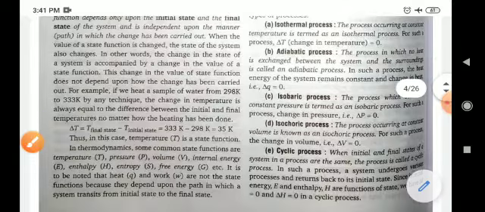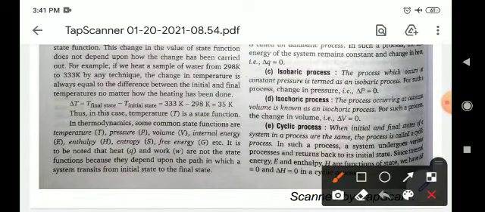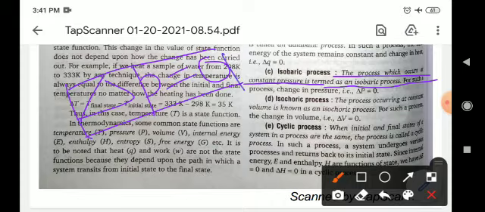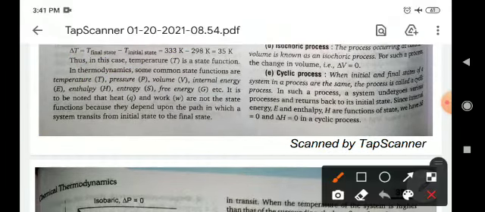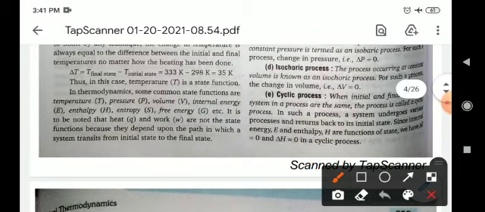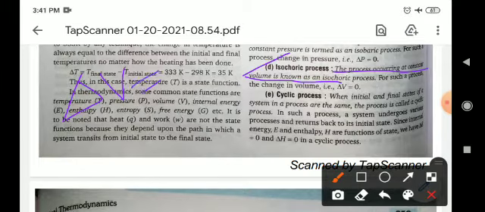Next, the isobaric process. The process which occurs at constant pressure is called an isobaric process. Means during the process the change in pressure is equal to 0, then it is called isobaric. Next, the isochoric process. The process occurring at constant volume is called an isochoric process. Means the change in volume should be 0, then it is known as isochoric.